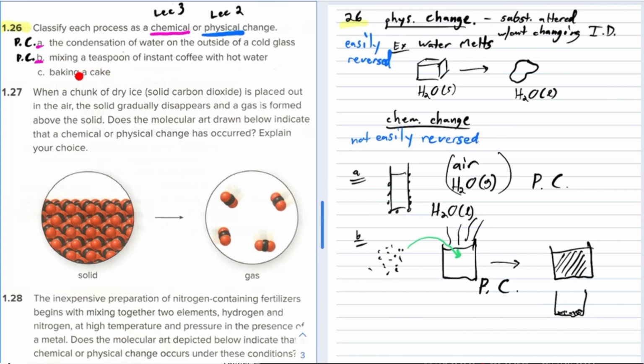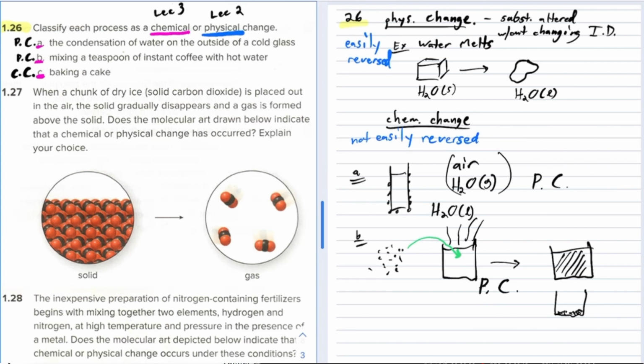You cannot take a baked cake and go back to the unbaked cake. Okay, not easily at all. So here, this one, part C, this is definitely a chemical change because it's not easily reversed.